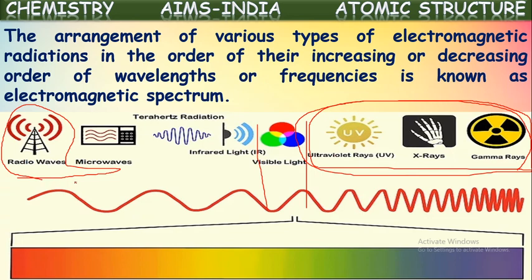That is why, as we said earlier, we can listen to the radio without any harm, because radio waves have a longer wavelength but lower energies. So this chart, which is representing all kinds of electromagnetic radiations with different wavelengths, when arranged in the increasing or decreasing order of their wavelengths or frequencies, is called electromagnetic spectrum.